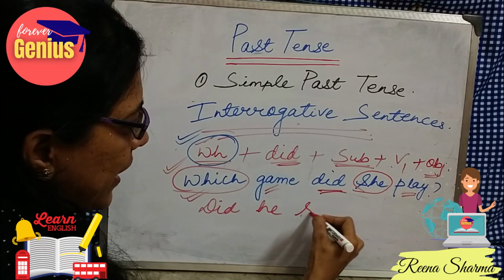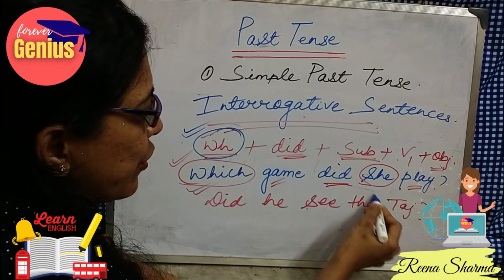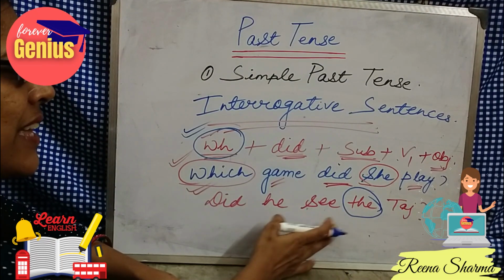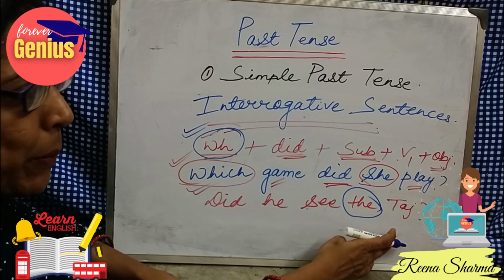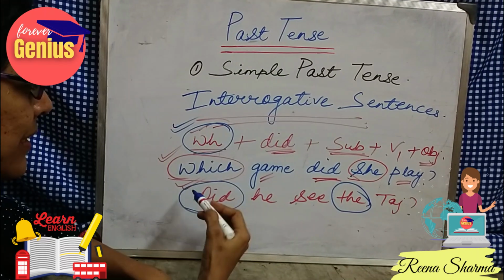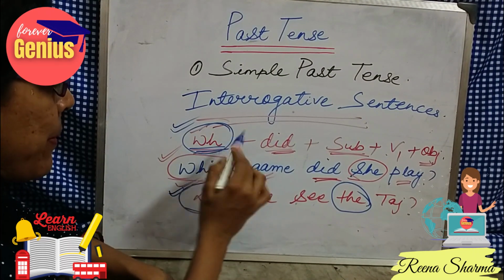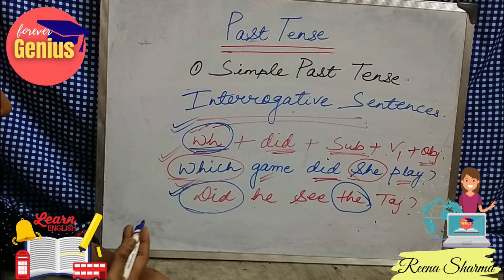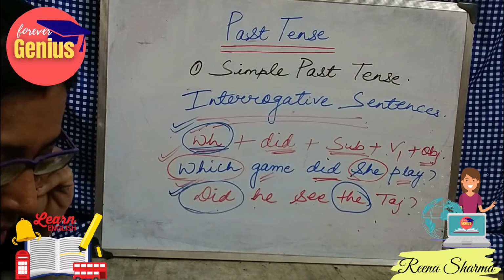Did he see the Taj? See, before Taj I have used the word the, meaning I am specifically mentioning it. Why am I using the before Taj? We have discussed in our topic articles previously, so you can refer to that. So with did, where the WH family is missing, I can answer in yes or no. If I have seen it, I will say yes. If I haven't seen it, I will simply say no.